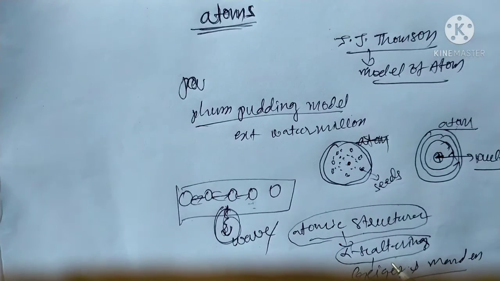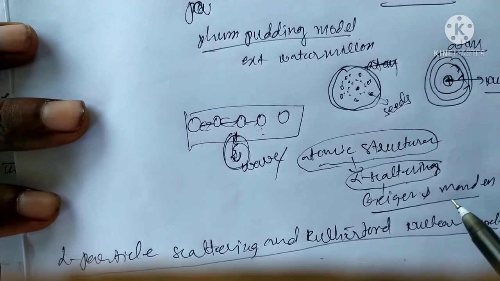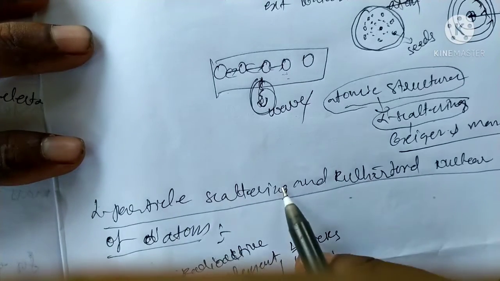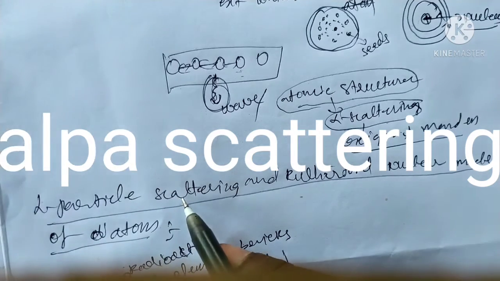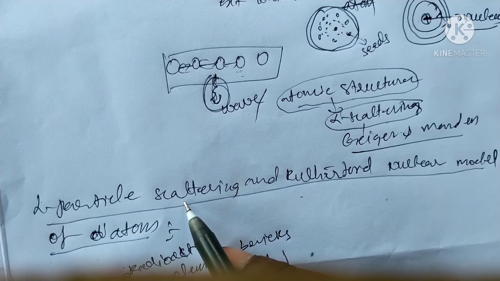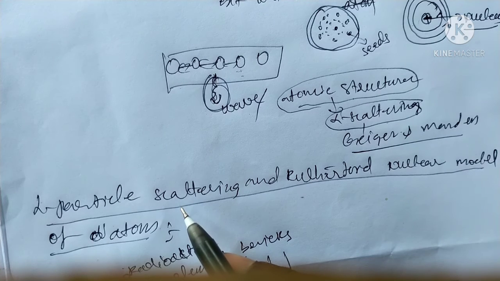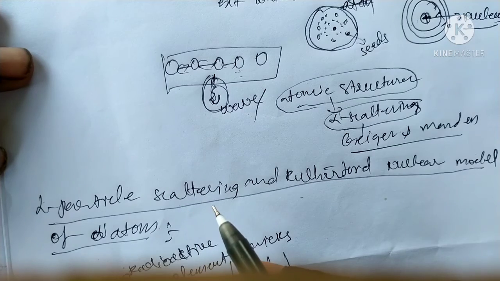Okay, now Geiger and Marsden explained alpha particle scattering and the Rutherford nuclear model of the atom. This is the first topic in the atom. According to Rutherford, Geiger and Marsden did experiments on alpha scattering with the help of Rutherford. Rutherford's suggestions were given to Geiger and Marsden, and they did experiments on alpha scattering.